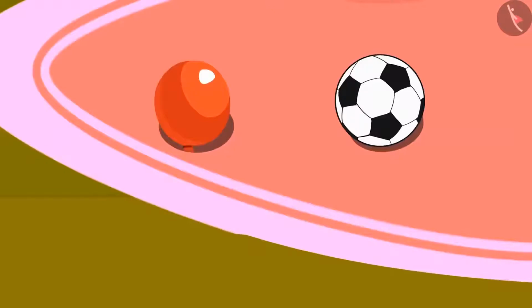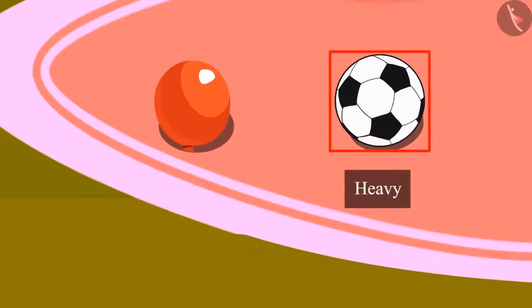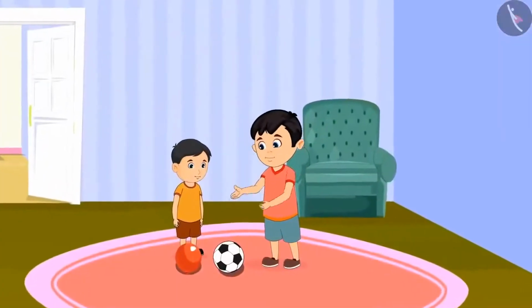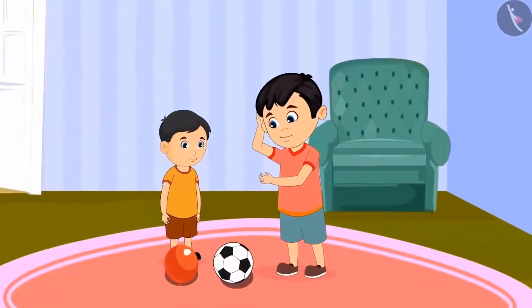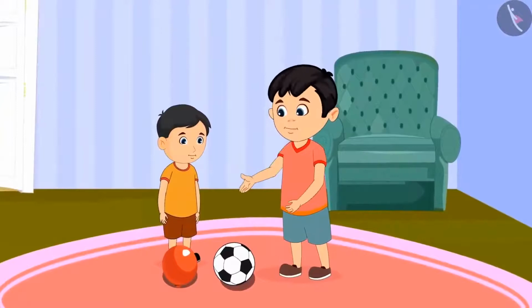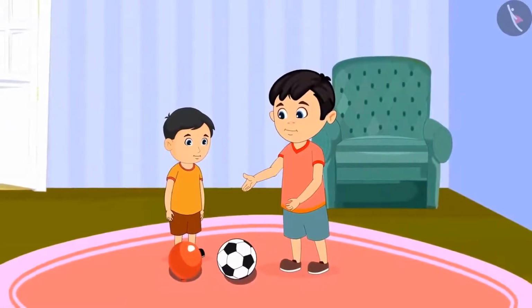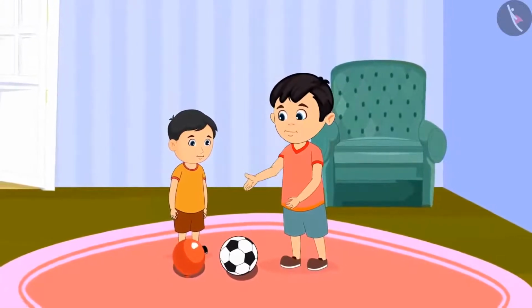Yes, you thought it right. The ball is heavier than the balloon. Chinu cannot catch the ball. And the balloon is lighter than the ball. Children, but Chotu cannot understand what happened. The size of the ball and the balloon are the same. But still, how did the ball become heavier than the balloon?